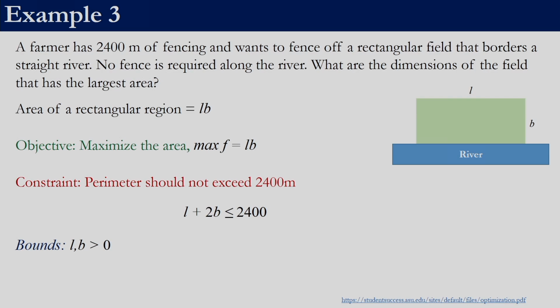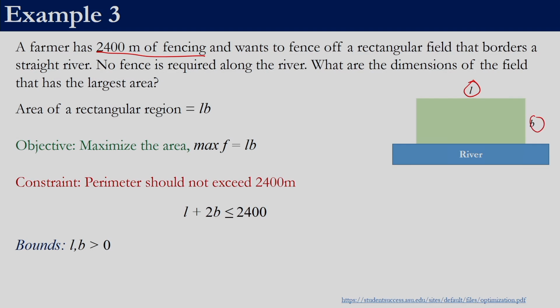In this case there is a river, right, and a farmer has fencing of 2400 meters. This is the amount of fencing that the farmer has, and he wants to have a rectangular area. So the question is what should be the length of the rectangular area and what should be the breadth. So what is this L, what is this B?